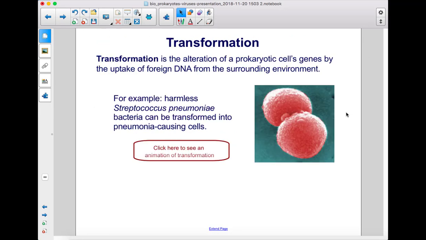Transformation is the alteration of a prokaryotic cell's genes by the uptake of foreign DNA from the surrounding environment. For example, harmless Streptococcus pneumoniae bacteria can be transformed into pneumonia-causing cells. Click here to see an animation of transformation.